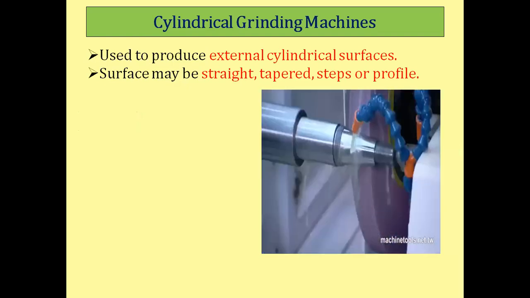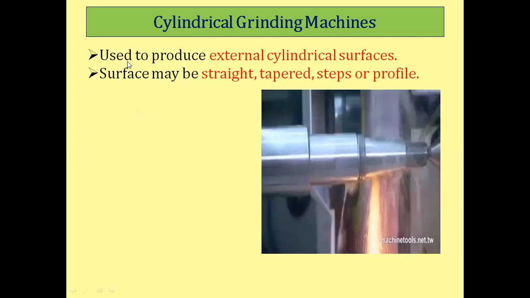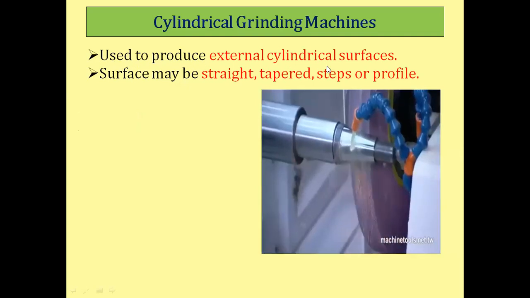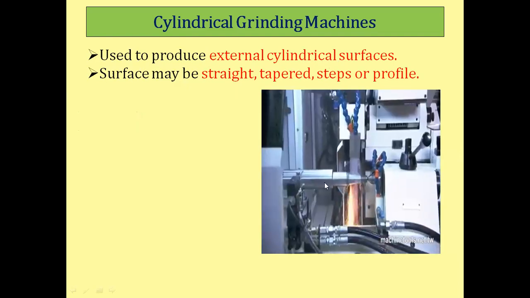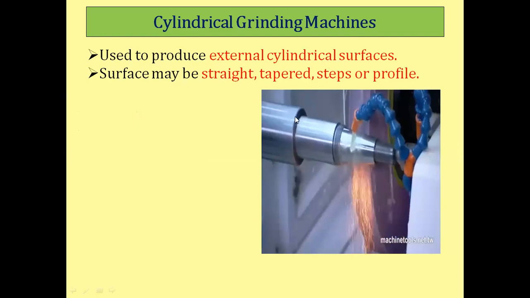The first is the cylindrical grinding machine. It is used to produce an external cylindrical surface. This external cylindrical surface may be a straight surface.